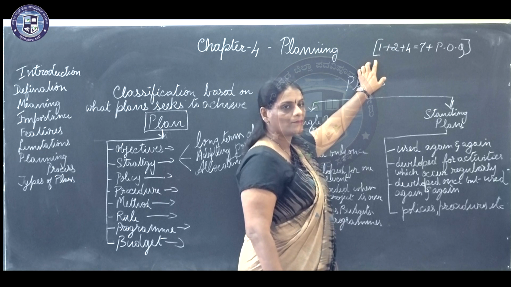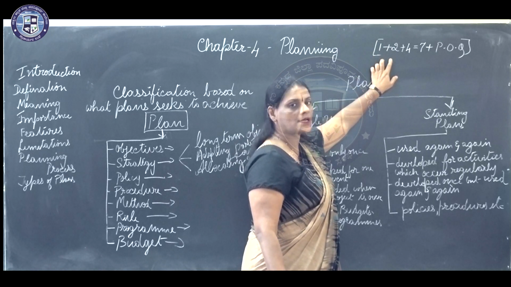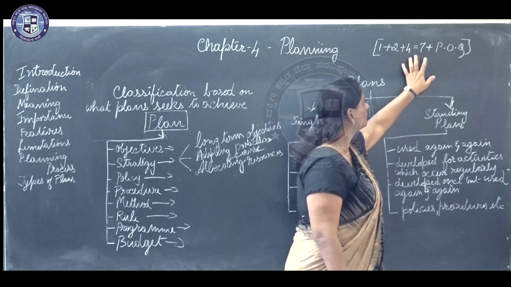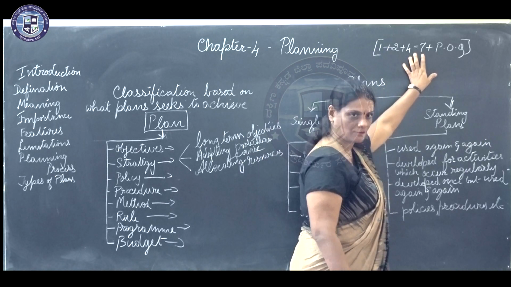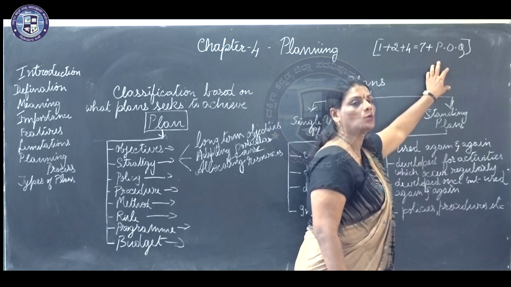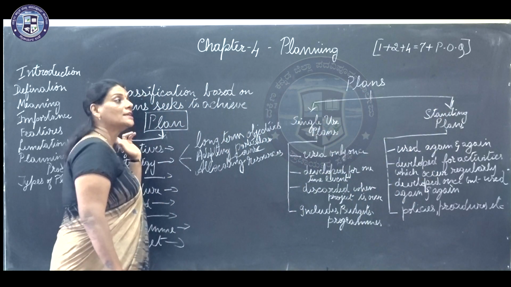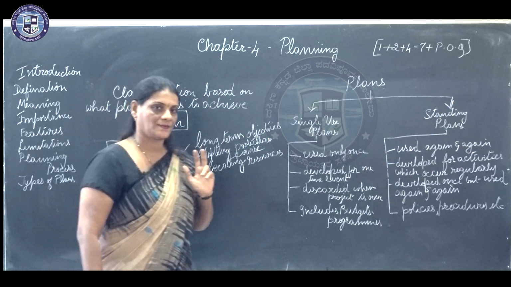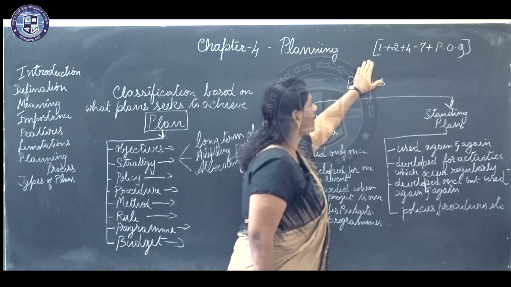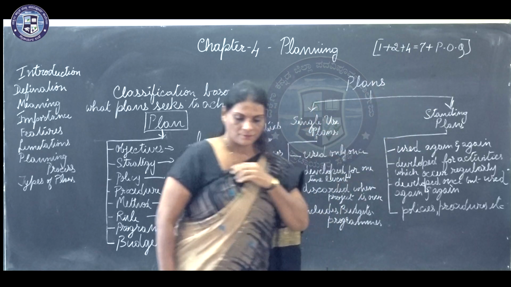You will be having 1 mark, 1 question, 2 marks, 1 question, 4 marks, 1 question, that comes up to 7 marks from this particular chapter, and then a practical oriented question which is based on the planning process. So these are the expected marks questions that would be asked in this particular chapter. Thank you.